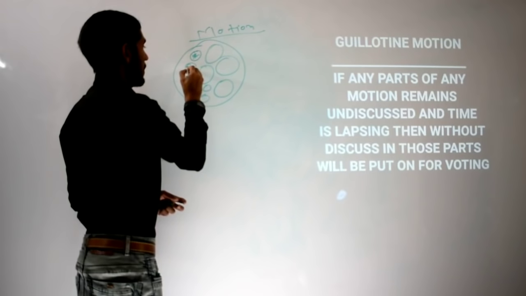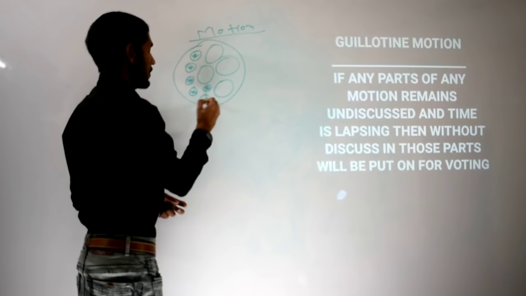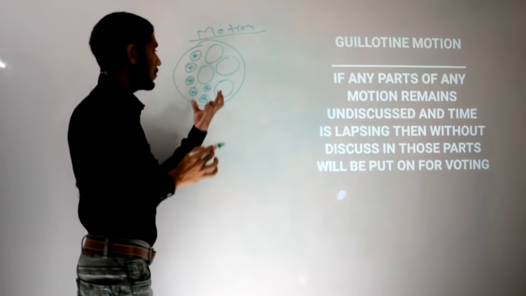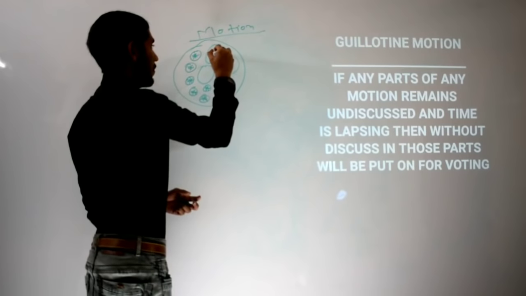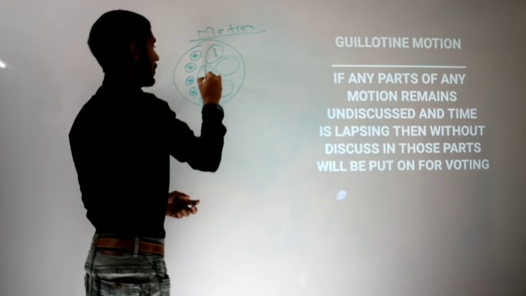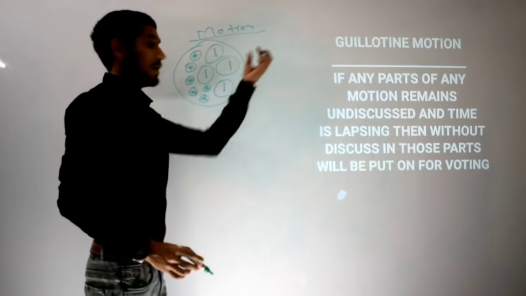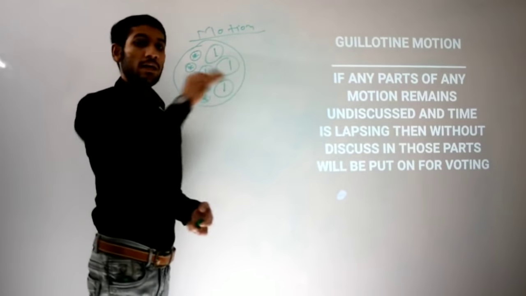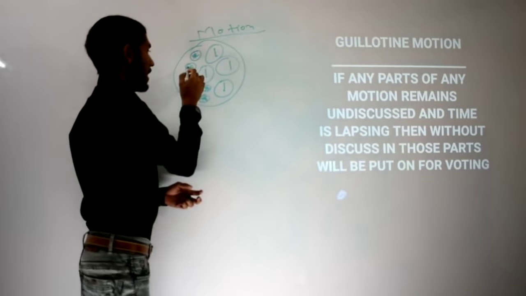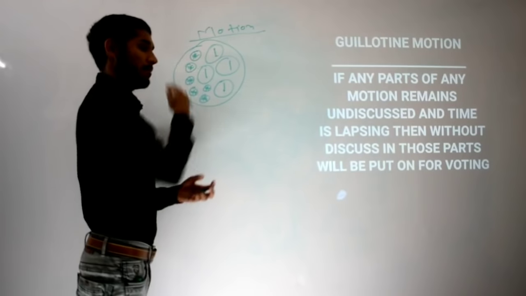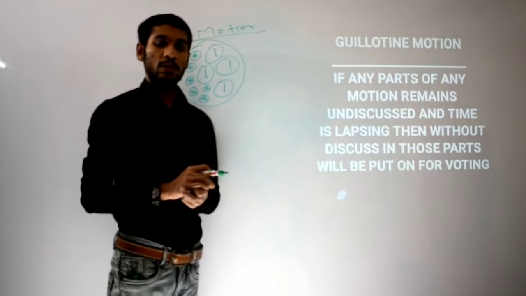I am marking a star on the minor issues. Minor issues means these issues are important too, but I am marking them separately. Where I have written 1, understand it as the major issues of that motion, and where I have marked a star 1, just assume those as minor issues.